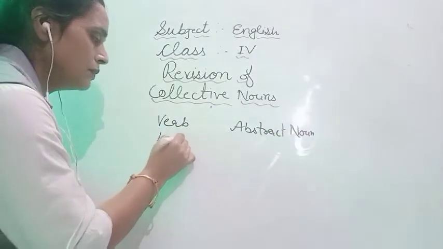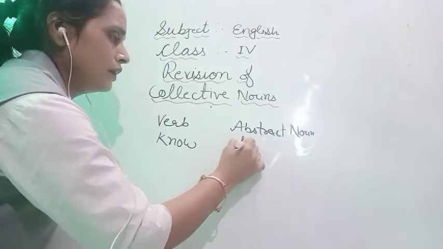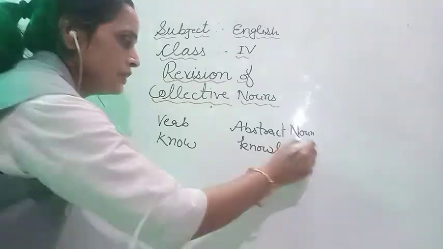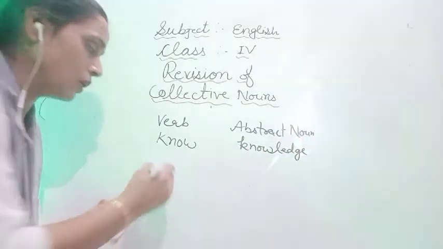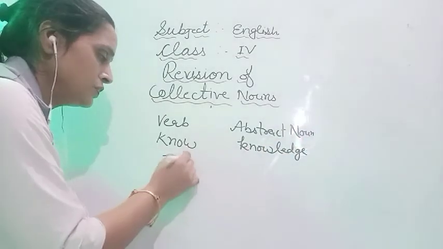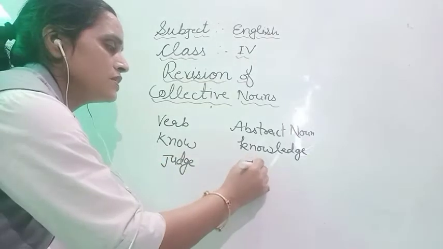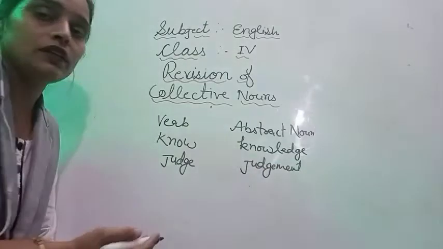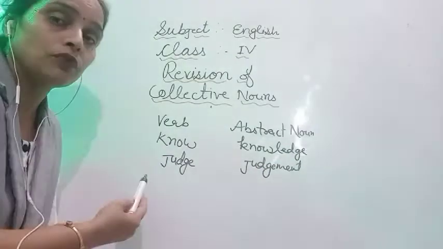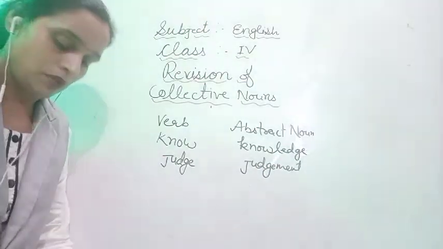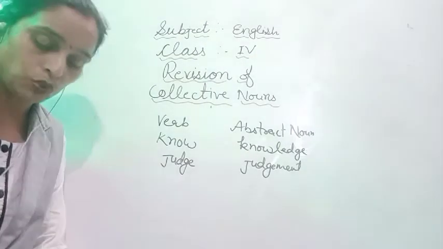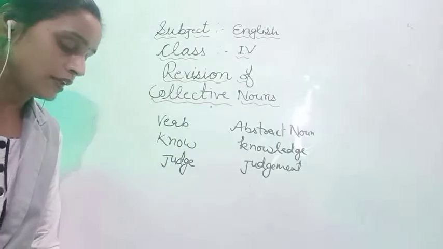This is our verb, and knowledge, K-N-O-W-L-E-D-G-E. Knowledge, that is our abstract noun. Judge as a verb, and judgment. So in this way we can form an abstract noun from a verb. Fine, students. From some common nouns also: friend, friendship, child, childhood, and slave, slavery.